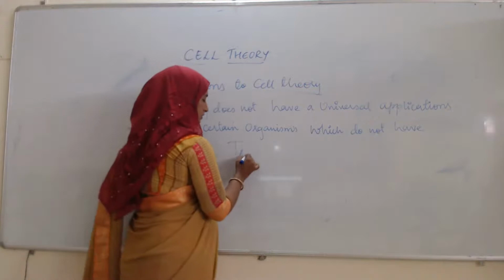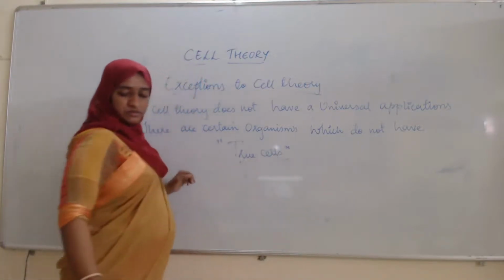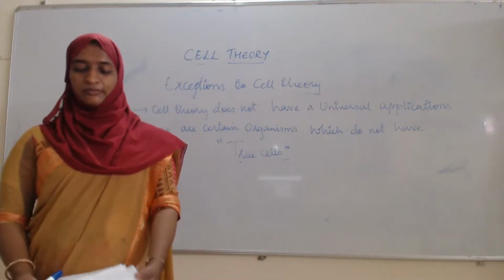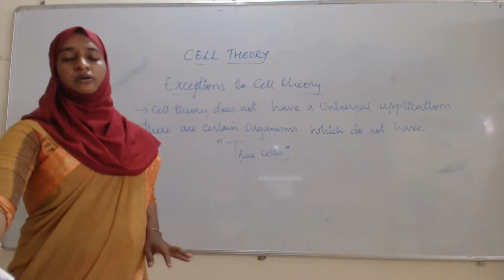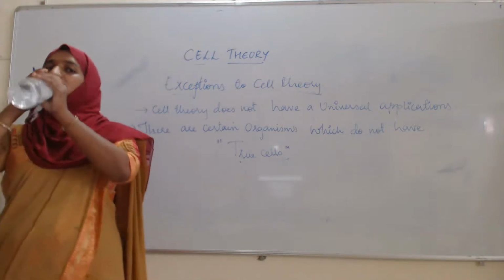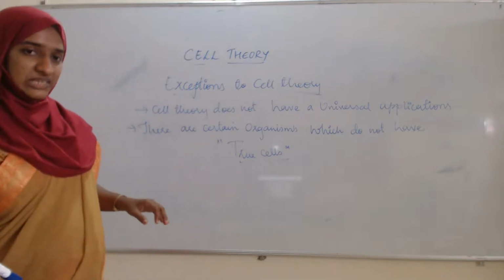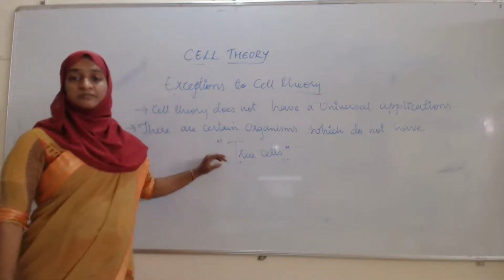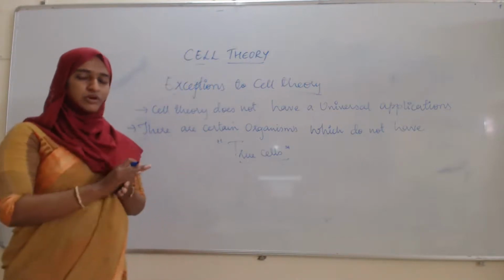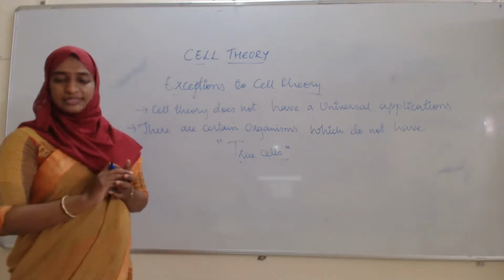Which is that organism which does not have true cells? See here, all organisms are composed of cells, that we know. But what they are telling here is that certain organisms in all living organisms do not have true cells, which are not composed of true cells.